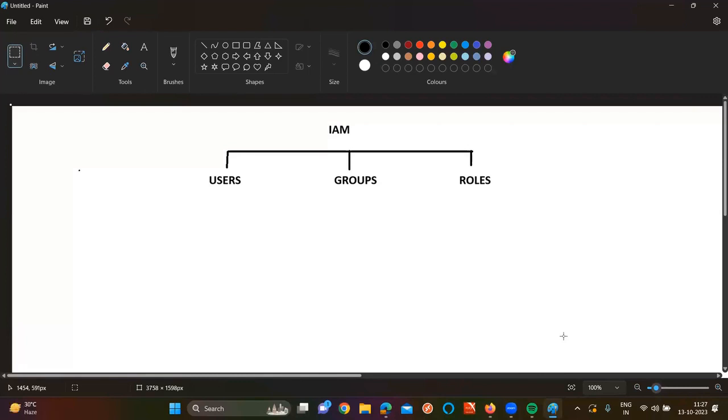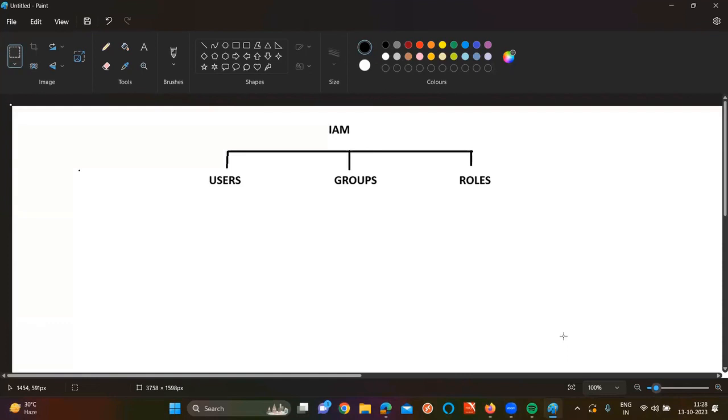Some point is mainly missing. All of you are telling the correct answer only, but the main point is missing here. Assign the permissions, not still. Without, this is the main point. Sir, in the point of IAM, users and roles are the same. Users and roles are the same, but the only difference is a user will have username, password, access key, and secret key, but roles will not have the credentials. Apart from that, everything is going to be the same.